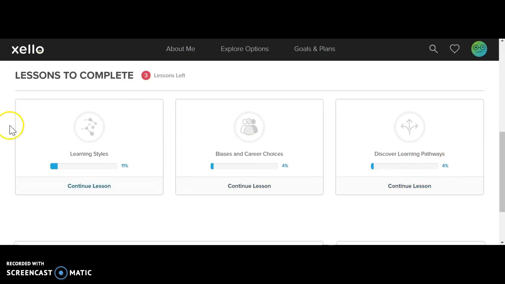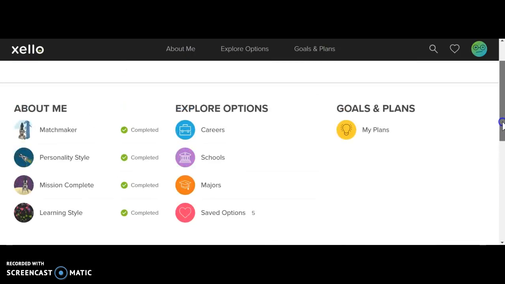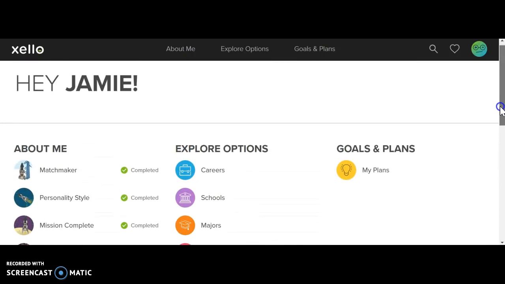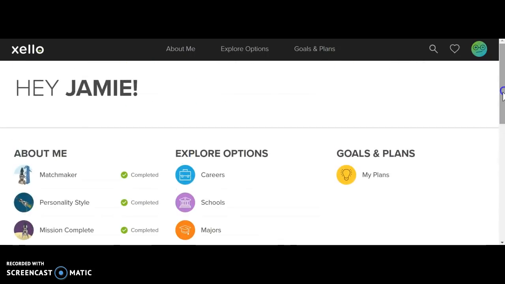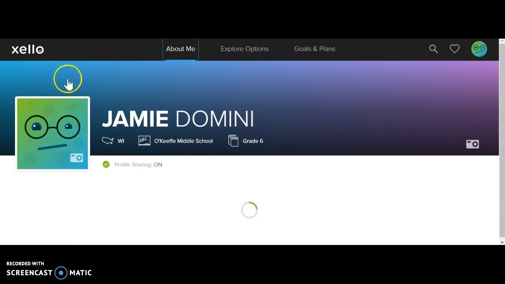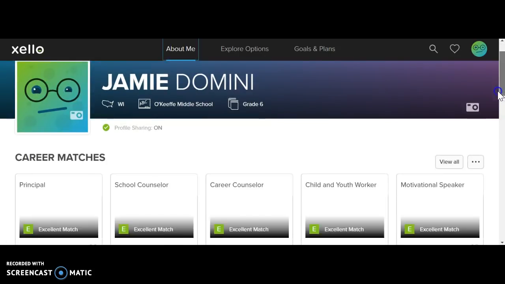So again, your job between now and Thursday is to try to complete all 3 of these lessons for your grade level. And if you get finished with that, so you get all the way done with the different lessons, you're going to come back up here to the About Me section. So again, the About Me, and you'll click on that. You can change your personal profile photo, so you can upload a photo. And you can come down.